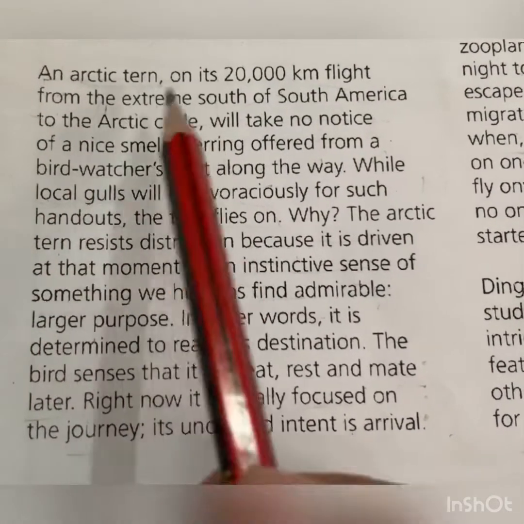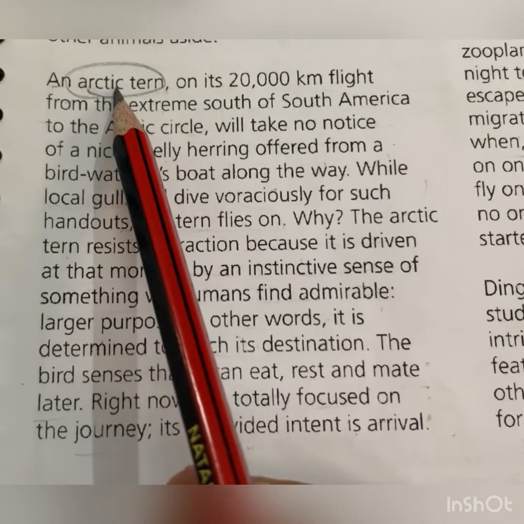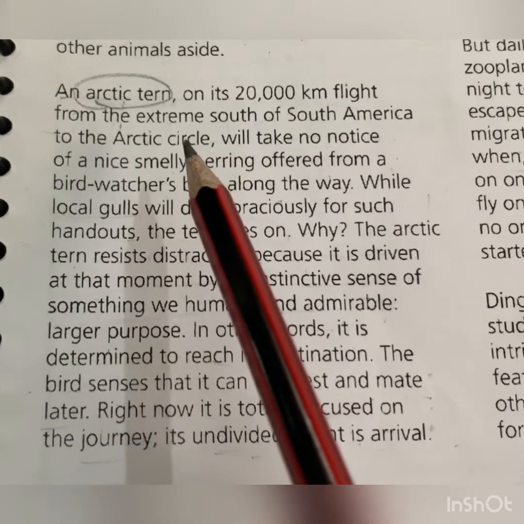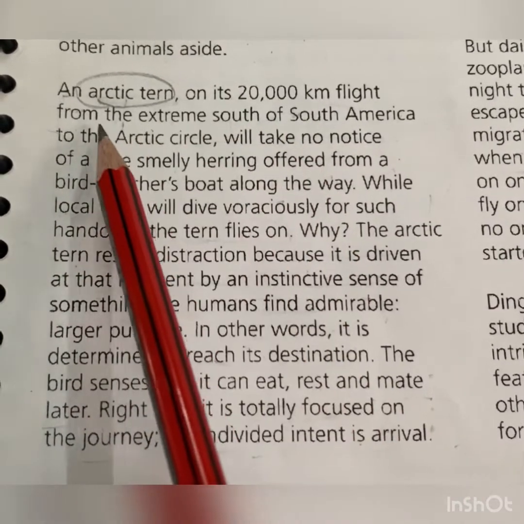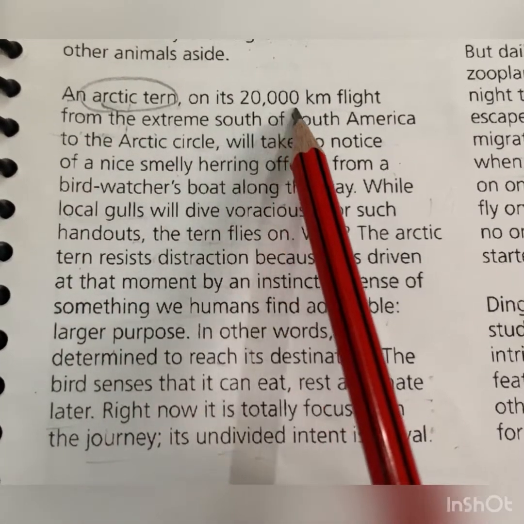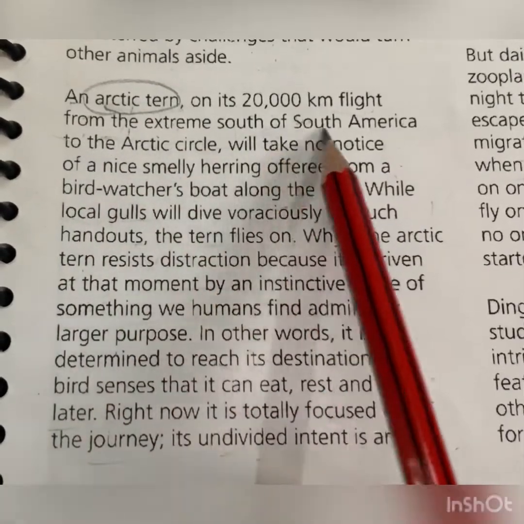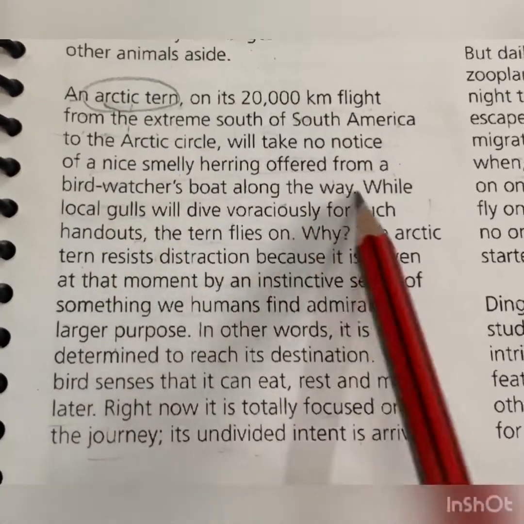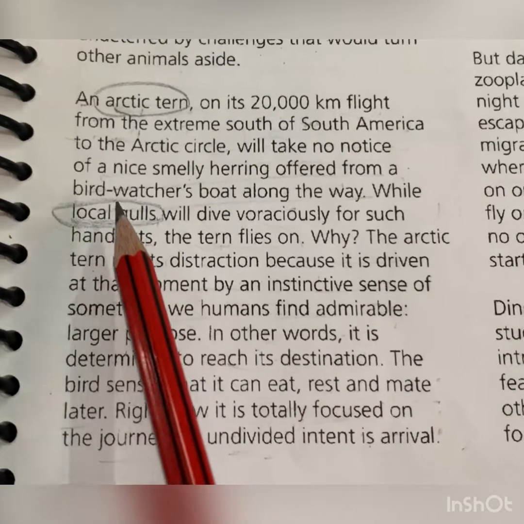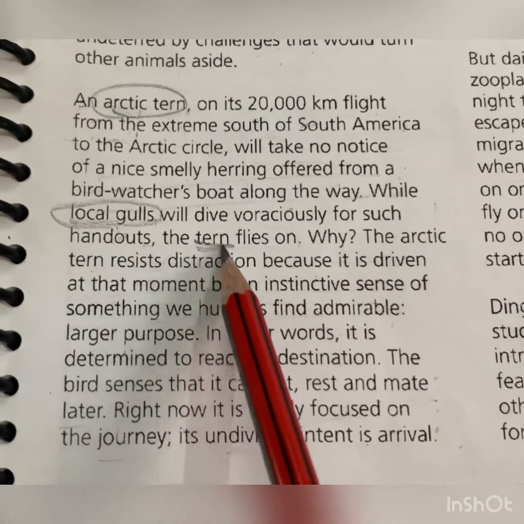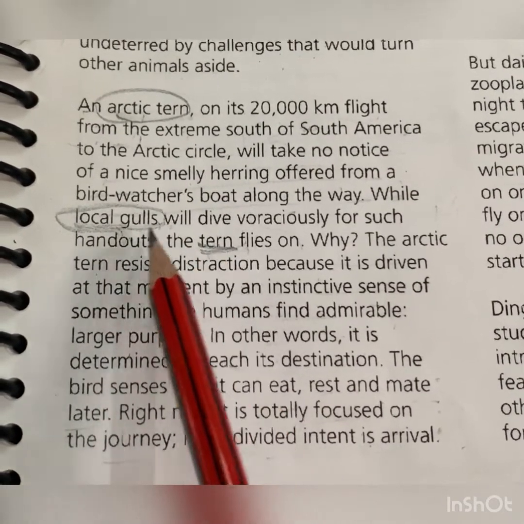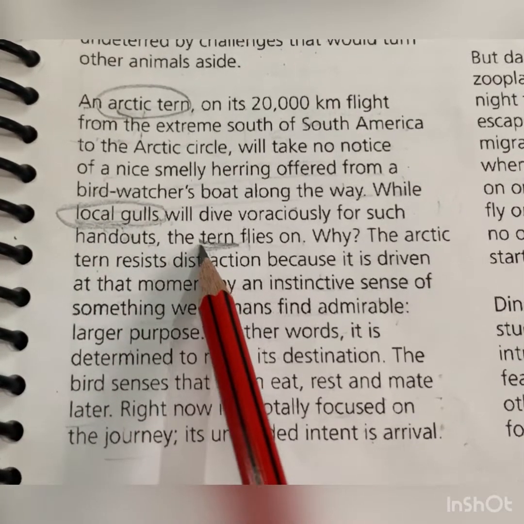So the first step is to find the keyword. Here it is, Arctic tern, right? And we have to find local gulls also, because a comparison is given between these two birds. So let's start reading and find where the local gulls are. An Arctic tern on its 20,000 kilometer flight from the extreme south of South America. We keep on reading and then we find local gulls, right? In the local gulls statement there is again tern. So this line is important to find the answer, because in the same line the comparison between the two birds is given. So let's understand this line.